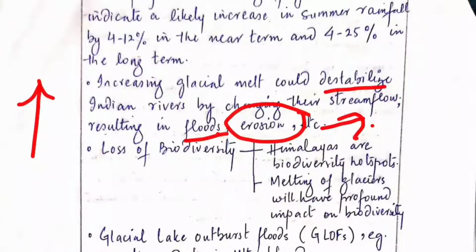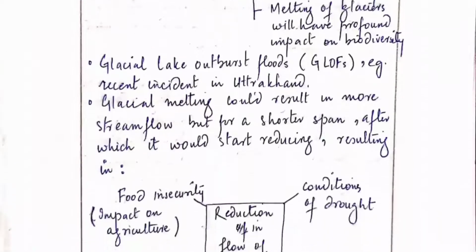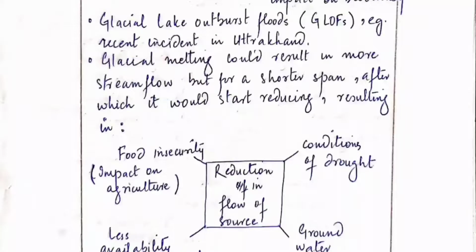We also know that the Himalayas are biodiversity hotspots, so due to the melting of glaciers we will lose our biodiversity. Third will be glacial outbursts, as we have seen in Uttarakhand. That was an incident which took place, a glacial lake outburst flood. One more thing is that glacial melting could result in more stream flow, but for a shorter span, and then it will reduce it in the long term.